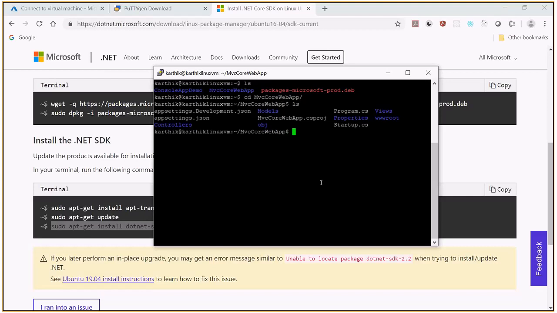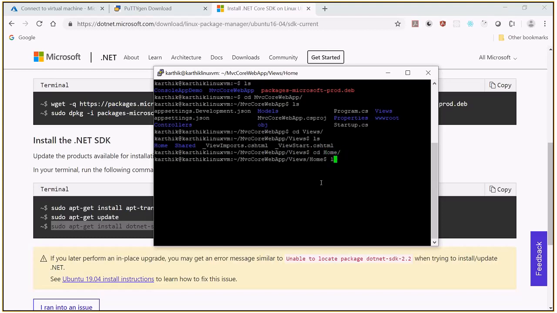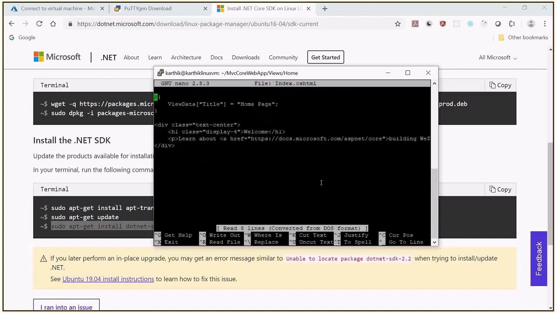Those people who have worked with ASP.NET MVC know we have the views folder and the wwwroot folder. Everything is there. Let me go into the views folder, cd views, ls. You can see that the home folder is there, the shared folder is there. Let me go into the home folder, ls. So we have got the index.cshtml. Let me use nano once again on index.cshtml, press enter. You can see that it says home page.